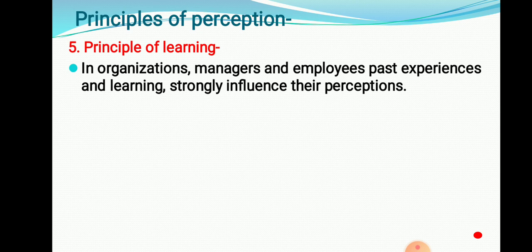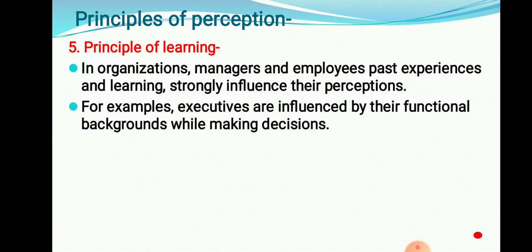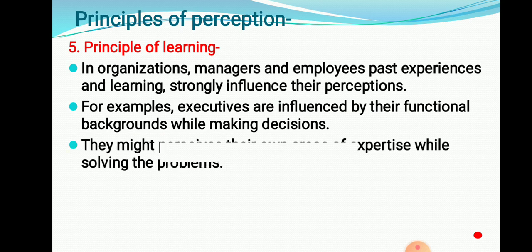perception. So in an organization, a manager's or employee's past experience and learning strongly influence their perception process. Past experience and learning abilities influence the person. For example, executives are influenced by their functional background while making decisions. That means with the help of his experience, he is going to take the decision.